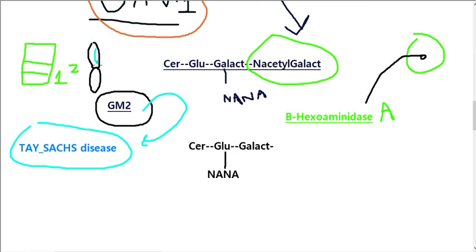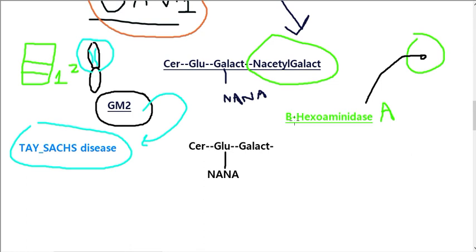As a result of accumulation, they will increase in size. When their size increases, the conduction of impulses or the normal functioning of our neurons will be disturbed. When their normal functioning is disturbed, it will result in a number of diseases: neurodegeneration, muscular weakness, seizures, etc. And this disease is called Tay-Sachs disease. You must know what is the cause of Tay-Sachs disease: accumulation of GM2. Why is there accumulation of GM2? Because of deficiency of beta-hexosaminidase in our lysosomal enzymes.